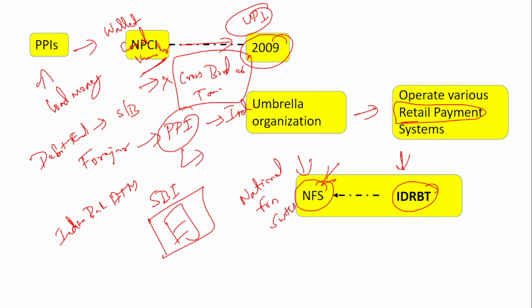This NFS gives you the interoperability facility. That is, you can use whichever bank's ATM, whichever bank you go to. There are even non-banks that are running ATMs now, right? You can go to those also and withdraw money. How is that happening? That is happening only because of this NFS. That interoperability facility is provided by the National Financial Switch, which now runs under the NPCI, the National Payment Corporation of India.